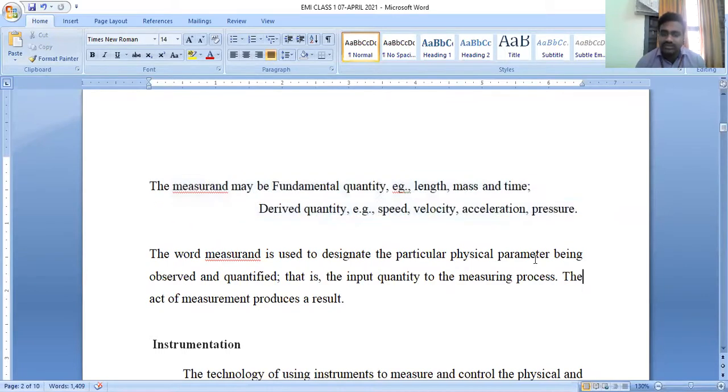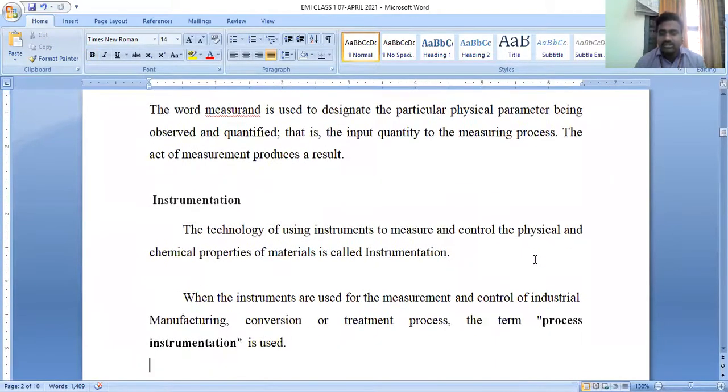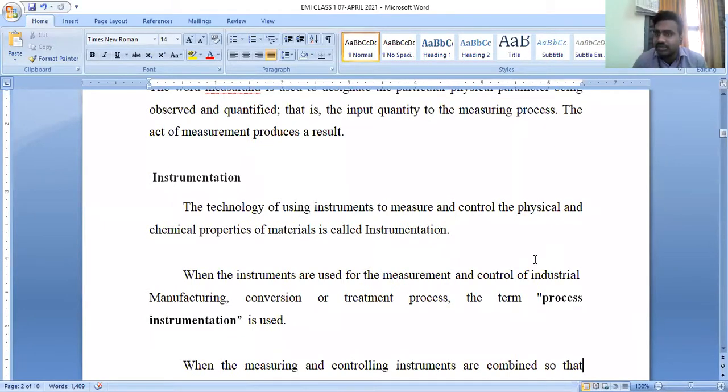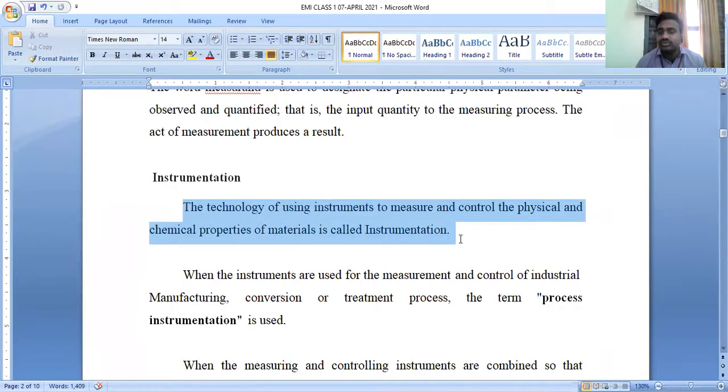Next, if we go to the definition of instrumentation, what is meant by instrumentation? In electrical measurements and instrumentation, measurement is nothing but a comparison of a standard variable with an unknown variable. Instrumentation is nothing but a technology which is used to measure the physical and chemical properties of a material. What we are doing is measuring as well as controlling the physical properties of a material.